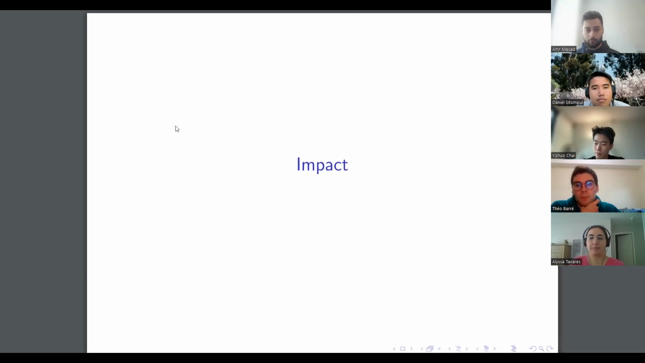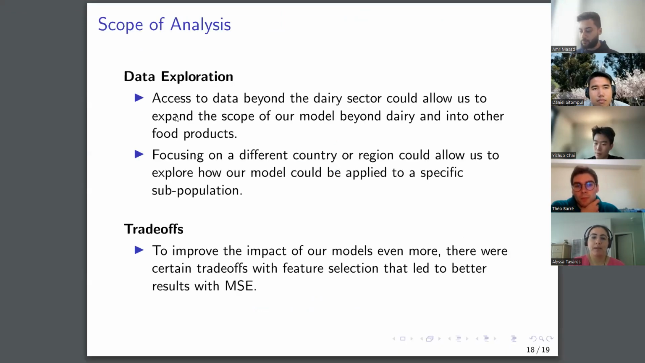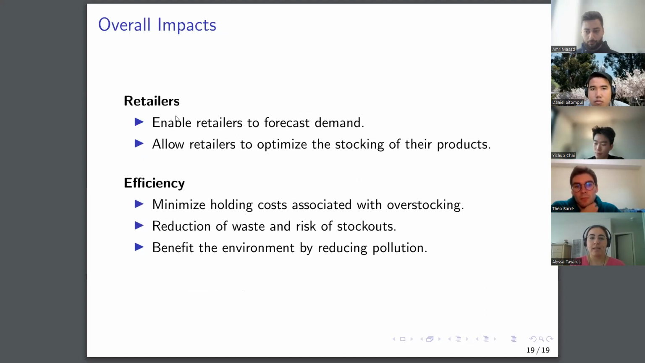So I will be discussing the impacts. We could explore data beyond dairy and into other food products, and also look at specific subpopulations, such as countries or regions. There were also certain trade-offs with feature selection that impacted our results on mean squared error. The overall impact is that real retailers could forecast demand and optimize the stocking of their products. There are also efficiency impacts such as minimizing holding costs, reducing waste, and benefiting the environment. And that concludes our presentation.